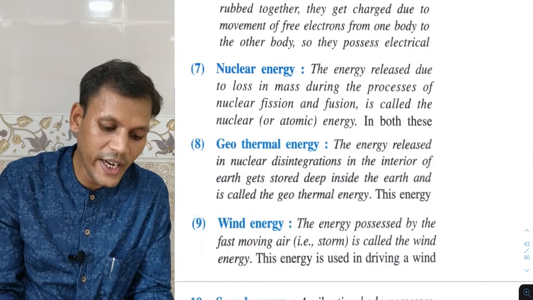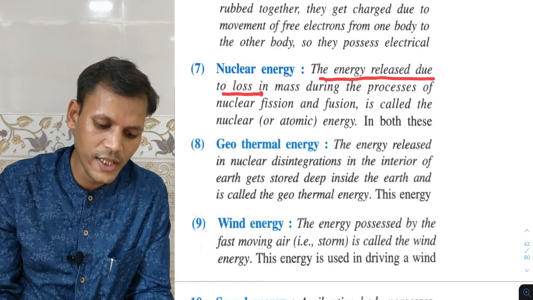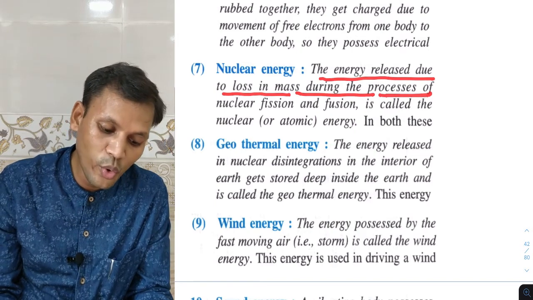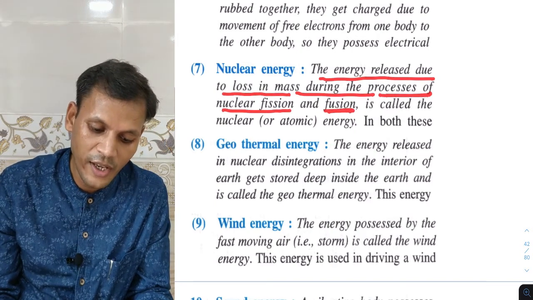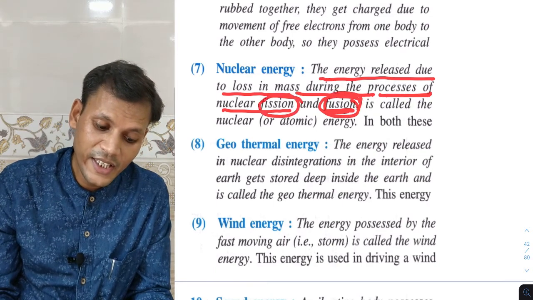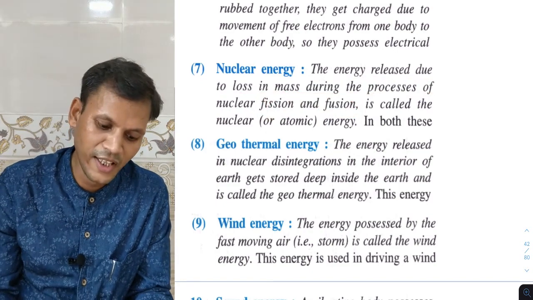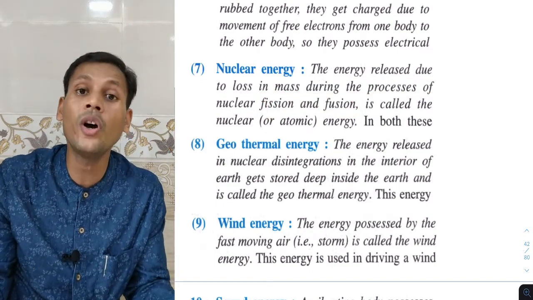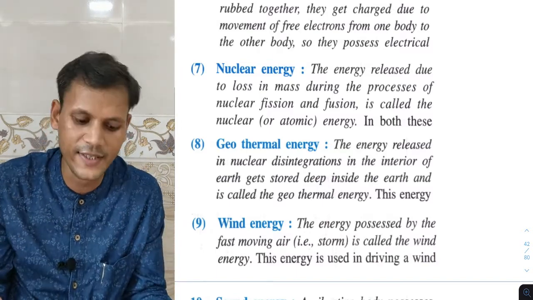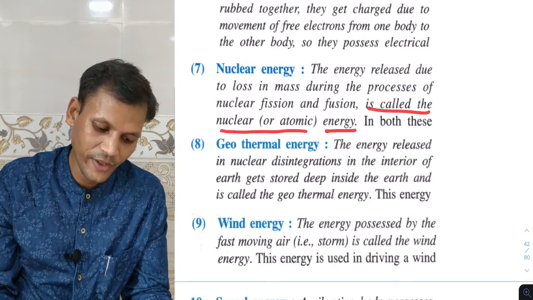Next part is the nuclear energy. The energy released due to loss in mass during the process of nuclear fission and fusion. Fusion, I have given the example of the sun, and fission takes place in nuclear power plants. In that case, a bigger nucleus is split into daughter nuclei, and during that, energy is released, which is called the nuclear or atomic energy.